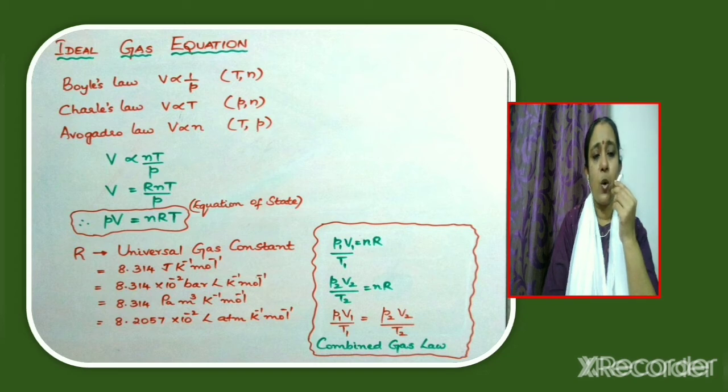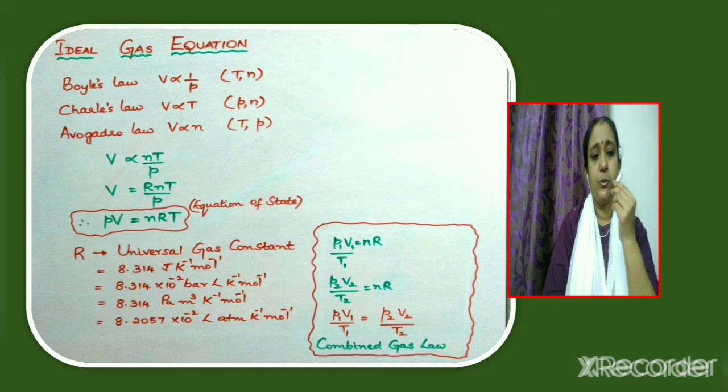Now when we combine all these three gas laws, we get volume proportional to N into T divided by P. Or we can write V is equal to R into NT by P, where R is the proportionality constant, but here it is known as the universal gas constant. So PV is equal to nRT is known as the ideal gas equation or equation of state. Universal gas constant R can have different values. Now let us see which are the different values possible for R.